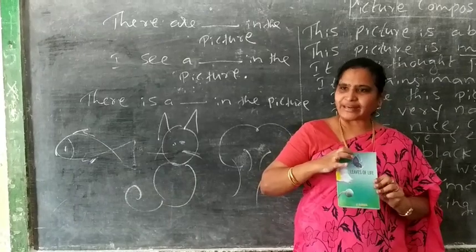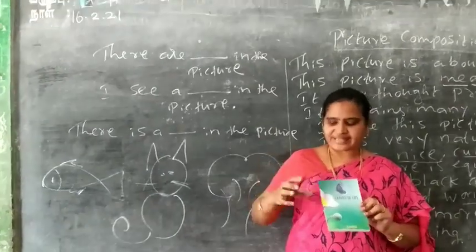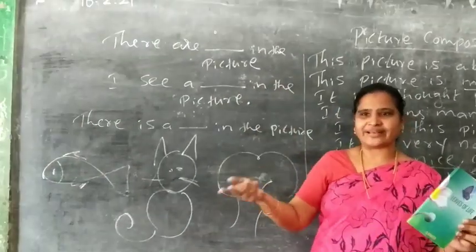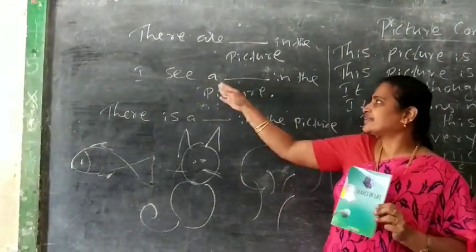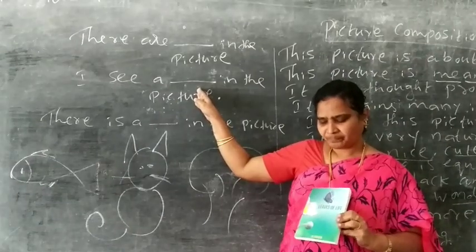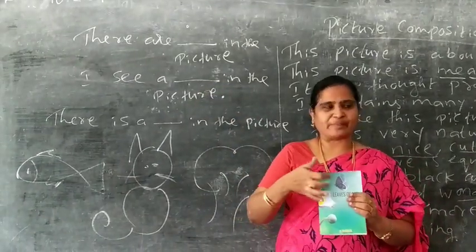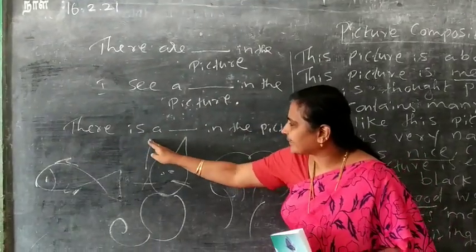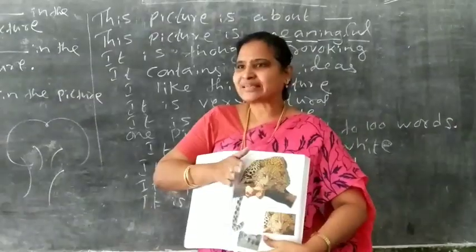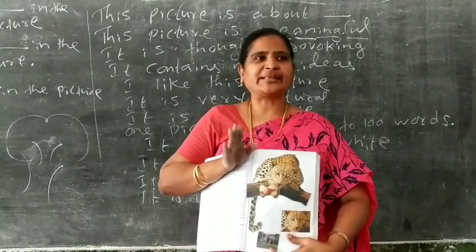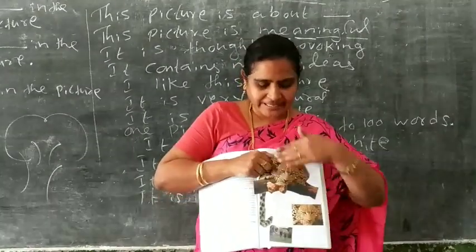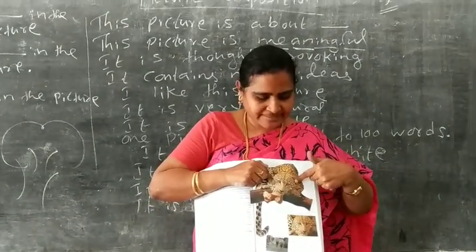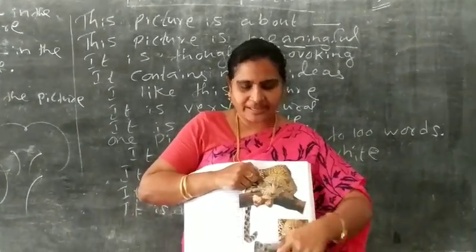There is one butterfly in the picture. There is one flower in the picture. Like that you can write. So more words will come. I see a bird, a butterfly in the picture. Something like that you can tell. Okay, there is a dash in the picture. Based on this picture, you are going to tell the answer. So imagine in that page, these many animals are there. One leopard is there, another leopard is there, one lion is there.